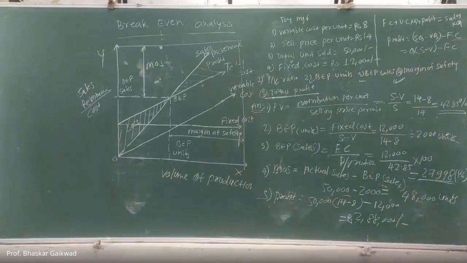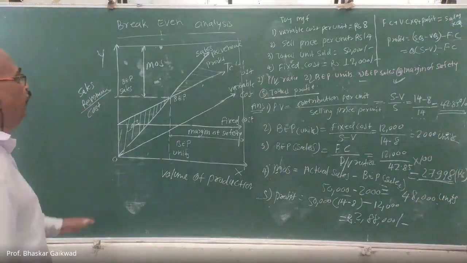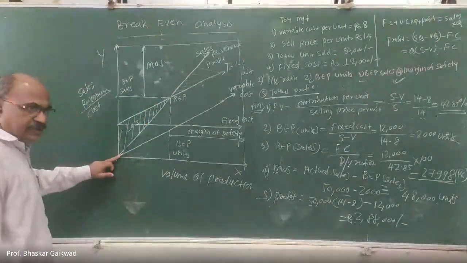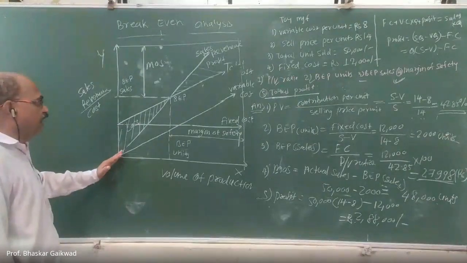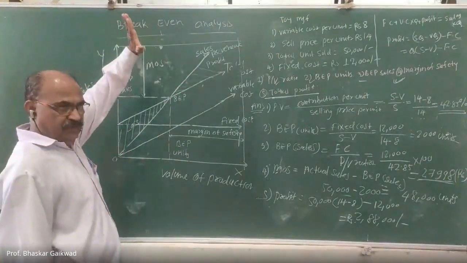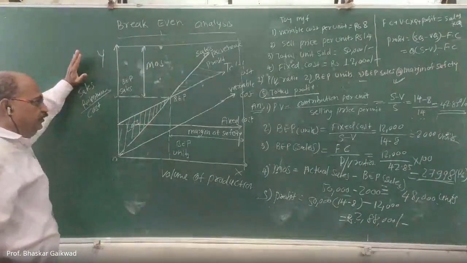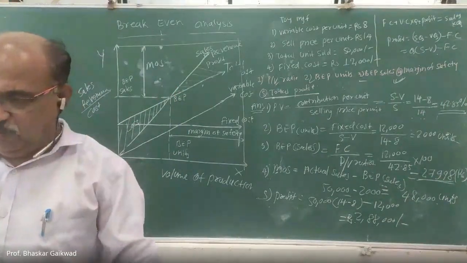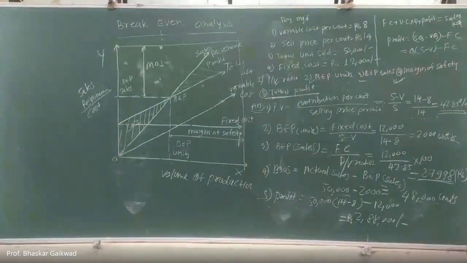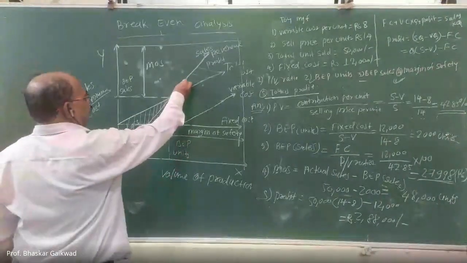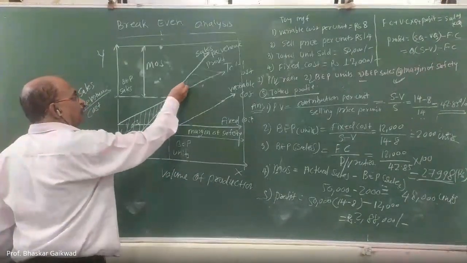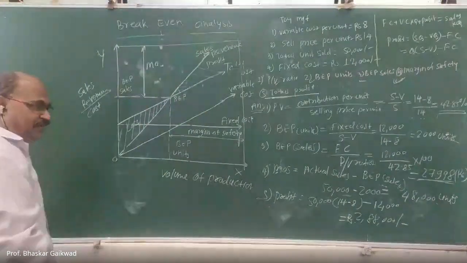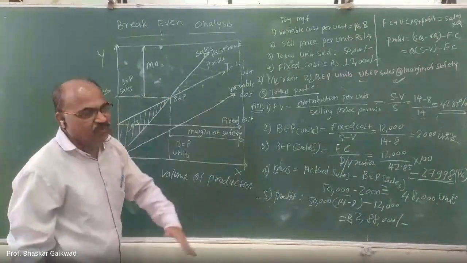But here, one line is there. One GATE question is related to this line. Sales revenue is there. The sales revenue will start from zero. Once production starts, these lines will go on increasing. Okay. Now this angle is called the angle of incidence. Now what is the importance of angle of incidence? When this angle increases, meaning sales revenue increases, what will happen? If this decreases, what will happen?